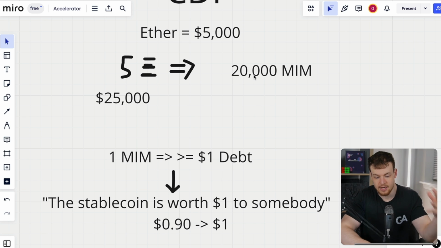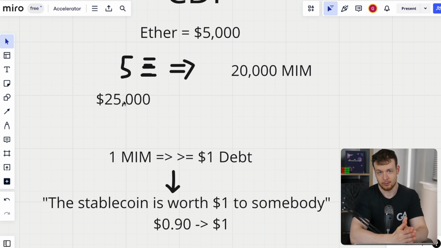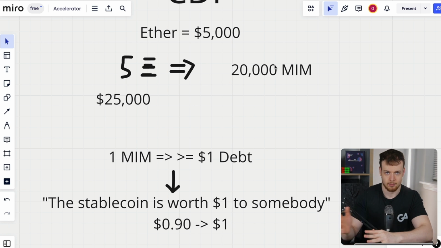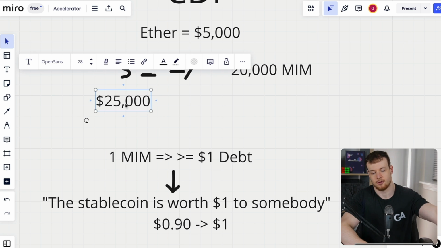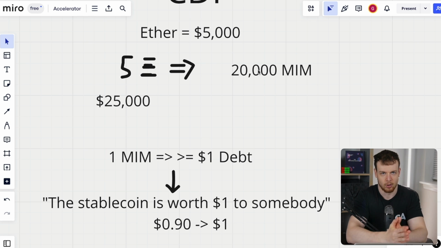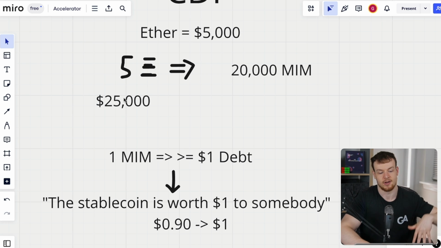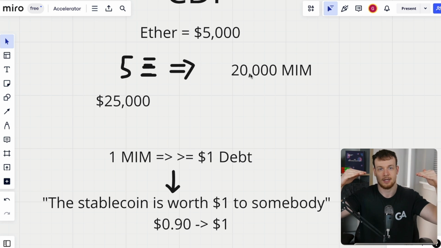Now, of course, we need to always maintain that there's at least a good amount more value of collateral deposited for all of these MIM borrowed, right? So that's where we have this difference between, okay, I've put down $25,000. Now maybe the maximum I'm allowed to borrow against that is $20,000 of MIM, or 20,000 MIM, since the system is essentially treating one MIM as $1 of debt. So you're not able to borrow all the way up to exactly 1-for-1. If I put 25,000 in, I can borrow 25,000 because, as we know in crypto, the price, the value of your collateral could be quite volatile, right?